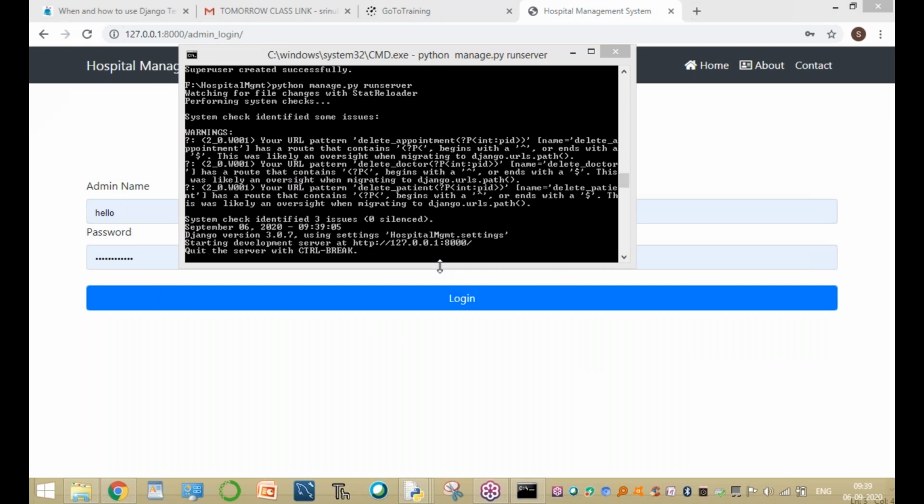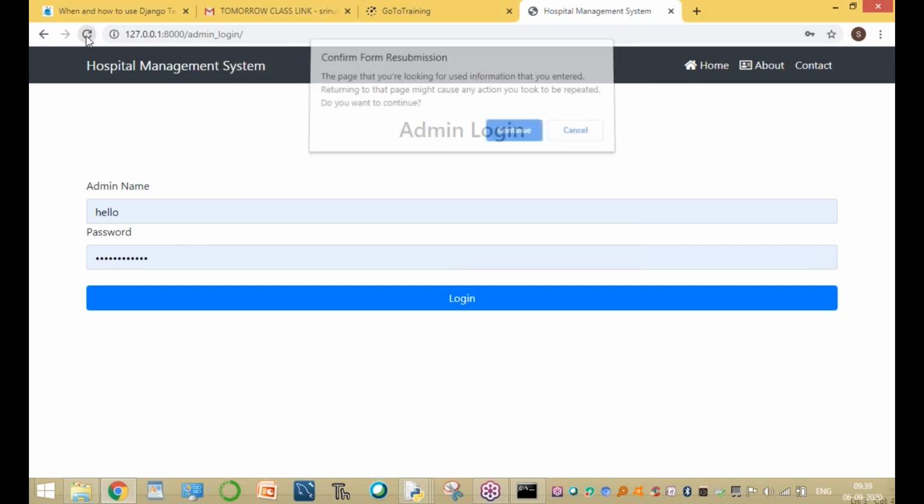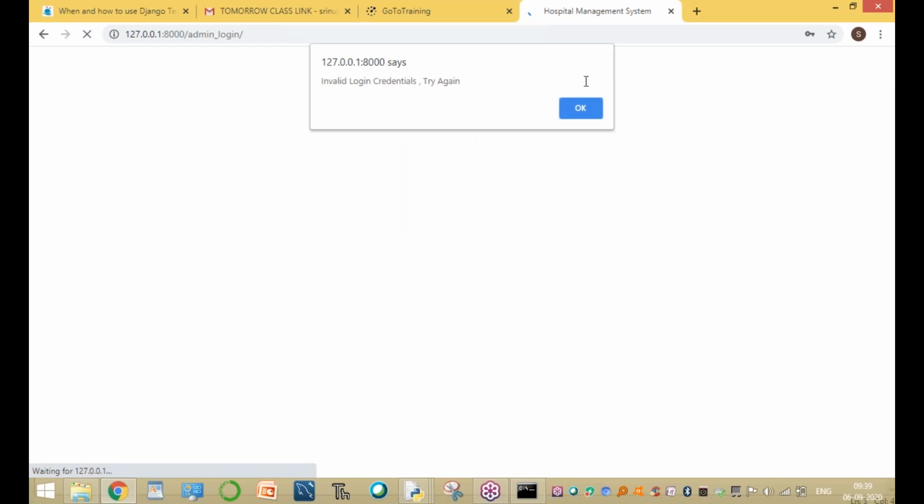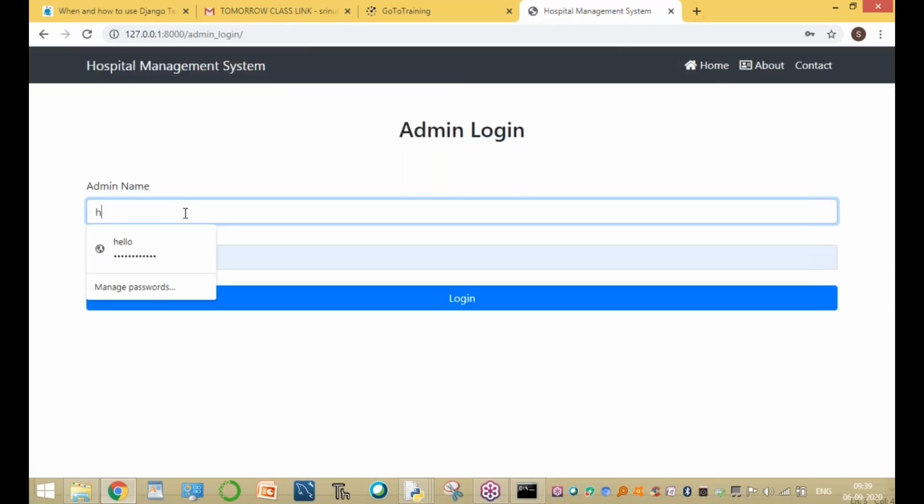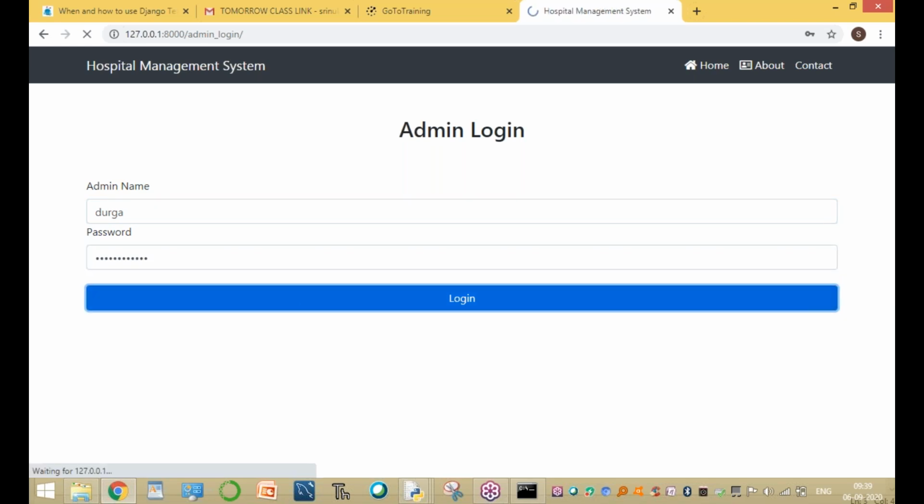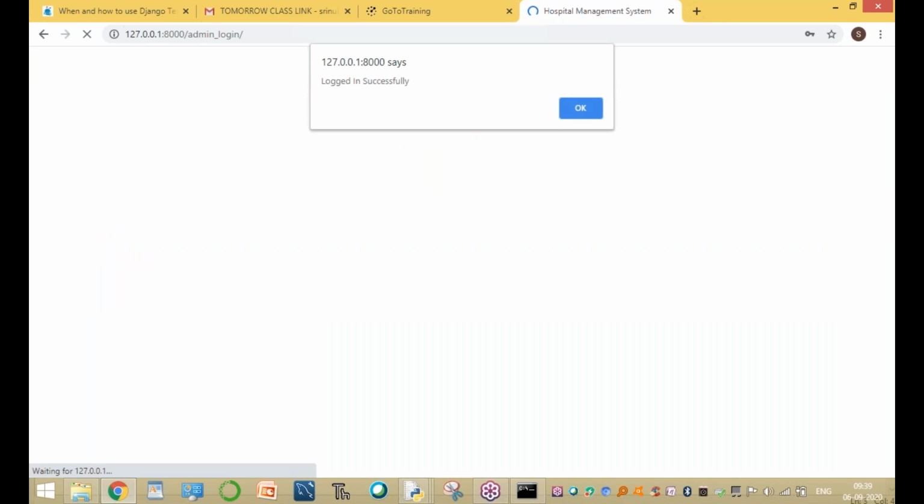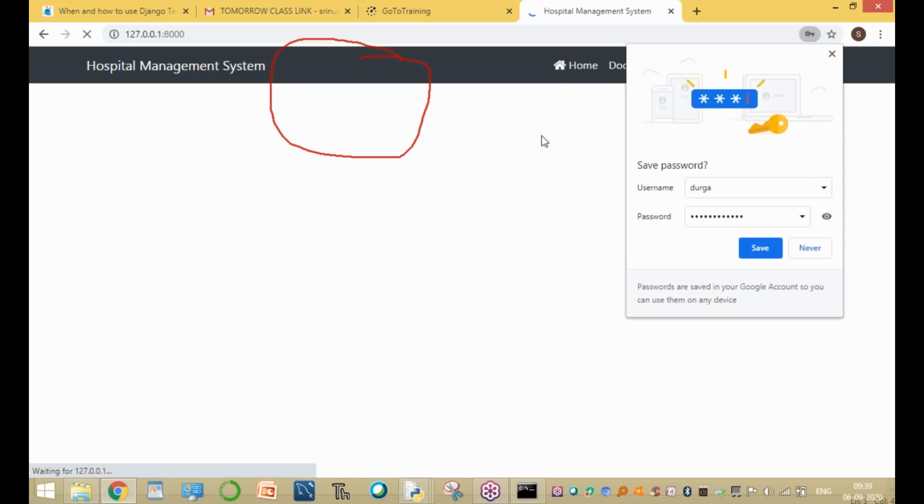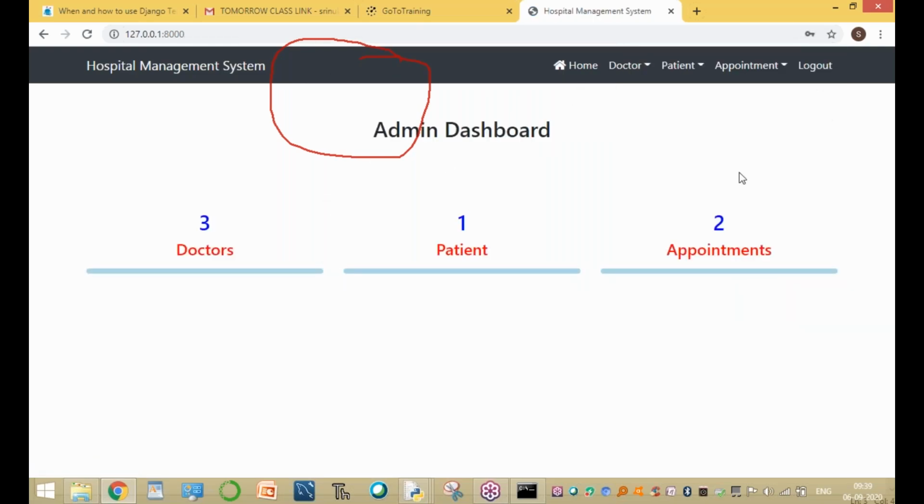Now go here and refresh it. The username is Durga and the password is Durga1234. If the credentials are not valid, it displays an error; otherwise, you log in successfully. Now you are logged in successfully, then click the okay button and enter into the hospital management.